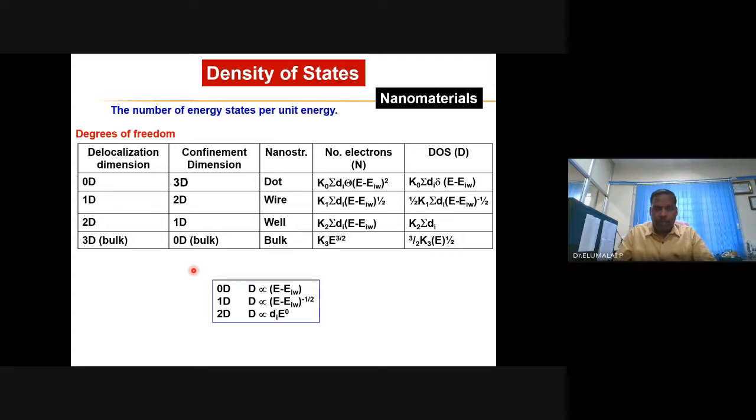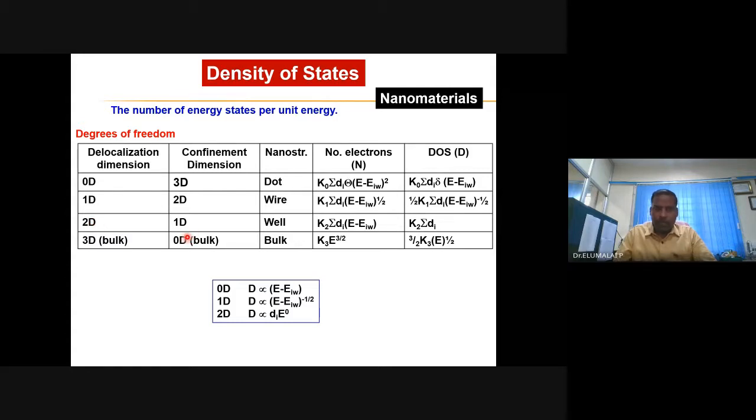So based on the confinement effect, the nanostructures you can now classify. Three-dimensionally confined, there is no delocalization dimension. In the case of one-dimensionally confined, the rest of the two dimensions are still delocalized.